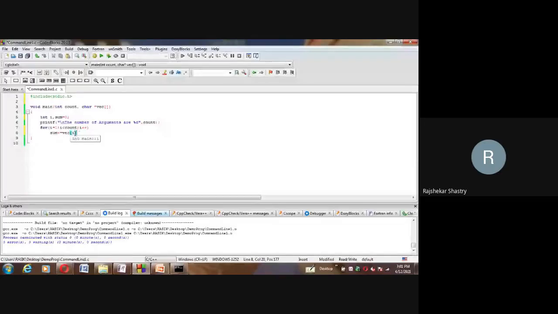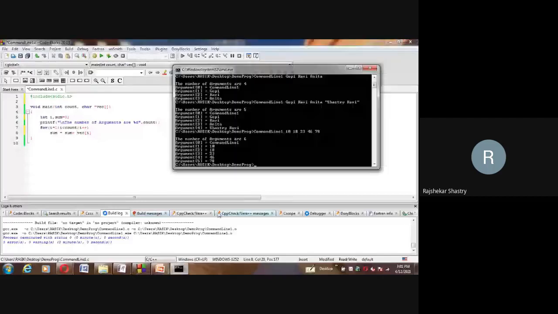Okay, that's what I'm trying to do here: sum is equal to sum plus, or otherwise in simple notation I'll write a shortcut instead of this. Sum is equal to sum plus each vector starting from 1, where the initial sum is of course 0. So what is the first element? The 0th element is your program name. The first argument is 10. That will be added to sum, and then the resultant will become 10, to which again 18 will be added, so it will become 28, and to that 28, 23 will be added. Like this, from 10 to 78, all these will be added.